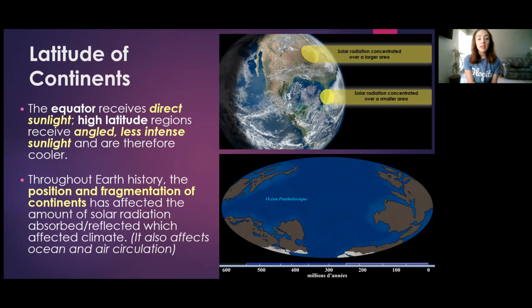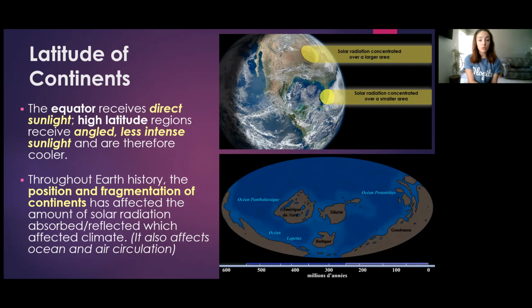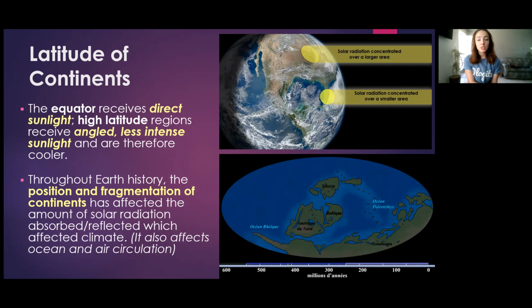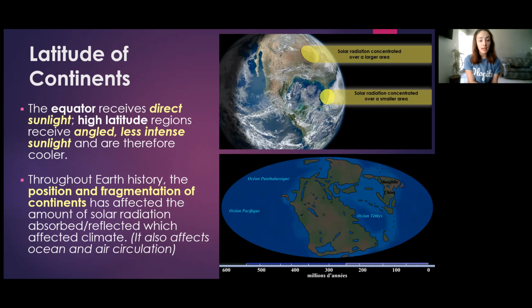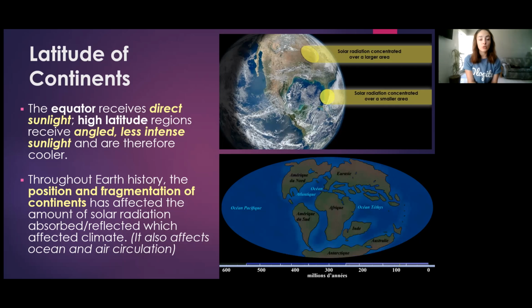Latitude of continents. The latitude of continents plays a role in how much solar radiation Earth absorbs, because solar radiation hits the Earth at the equator more directly and therefore is more intense and causes more heat, whereas it hits high latitude regions more indirectly, or angled, and therefore is much less intense and is therefore cooler in those regions.